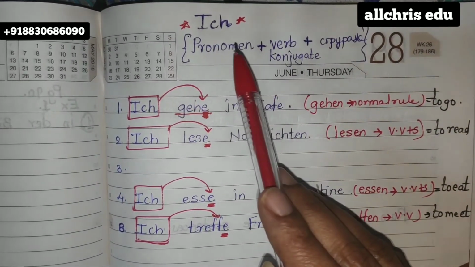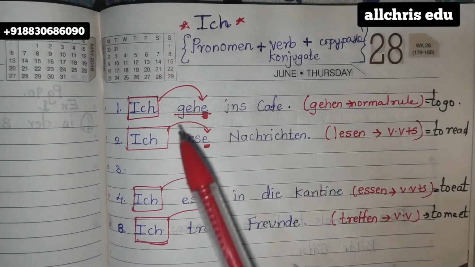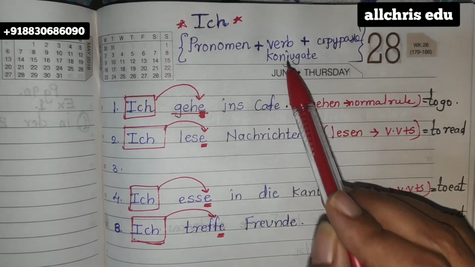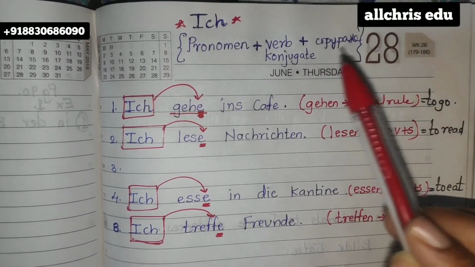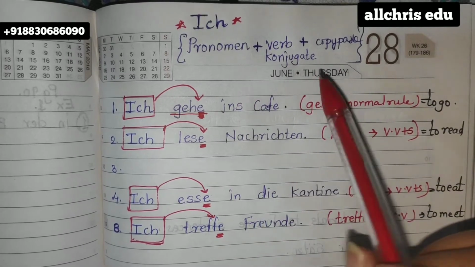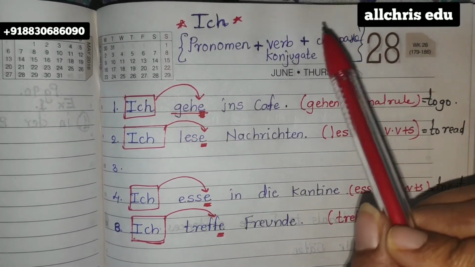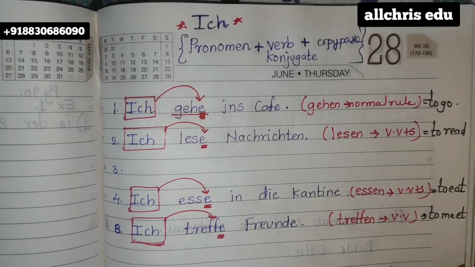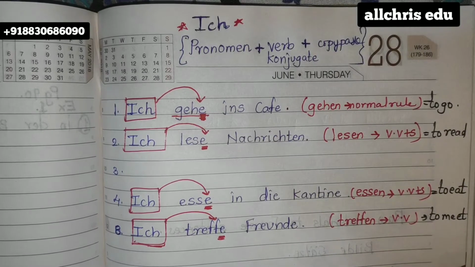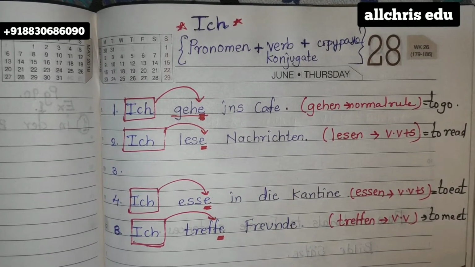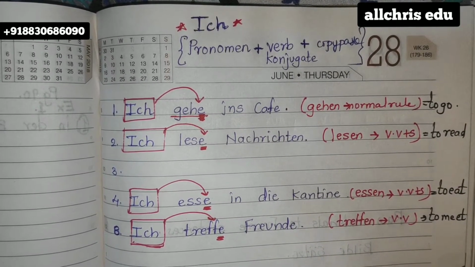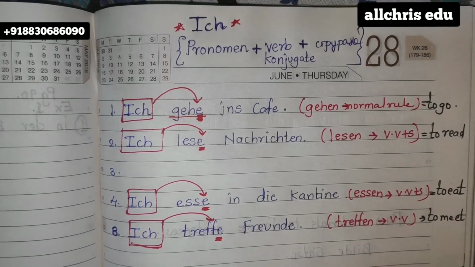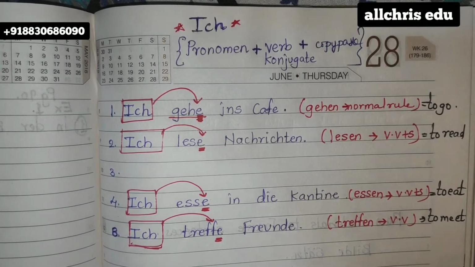To frame a sentence, you should have a pronoun, that is a personal pronoun. Then a verb should be there which you are going to conjugate. Conjugate means putting proper endings according to the pronoun. And then whatever other thing is there, you have to copy paste. For example, as we have seen in our classwork notebook. Before watching the video, first write down in your classwork notebook the material which I told you to write, and then watch this particular video.